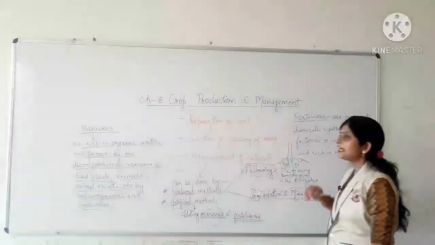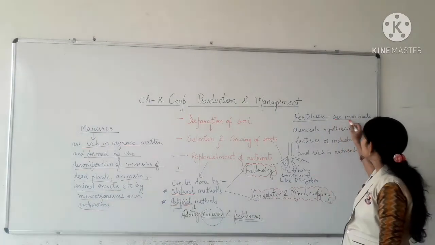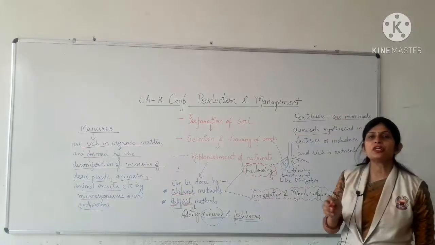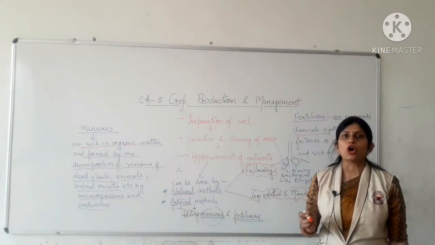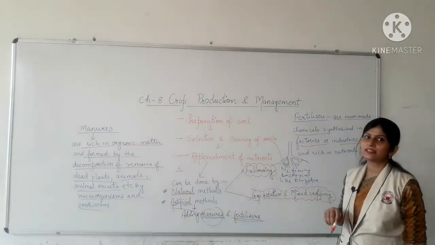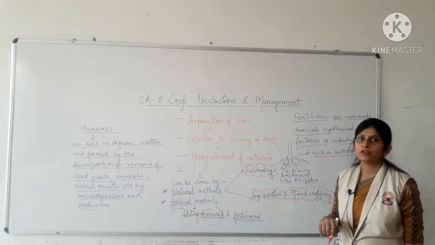Whereas fertilizers, or we can say chemical fertilizers, are man-made chemicals which are artificially synthesized or produced in factories or industries. They are rich in nutrients.